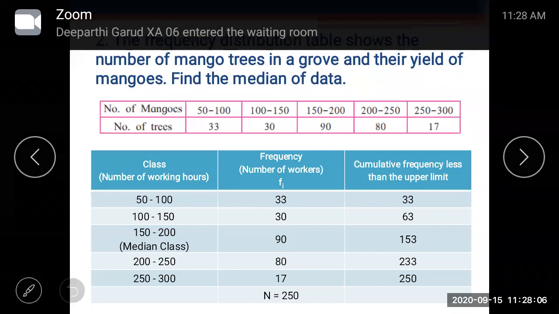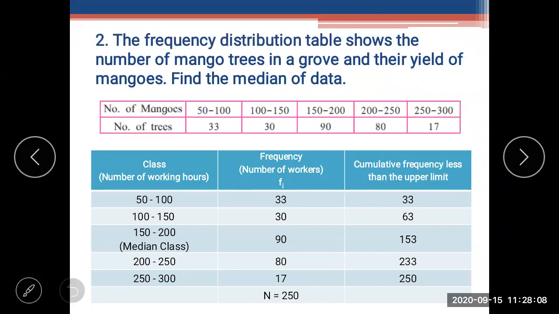Now n upon 2. Tell me, what is 250 upon 2? Yes, it is 125. So which number is greater than 125 in the cumulative frequency? Yes, 153 is greater than 125.